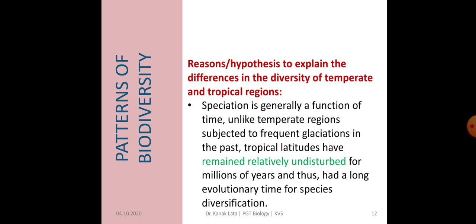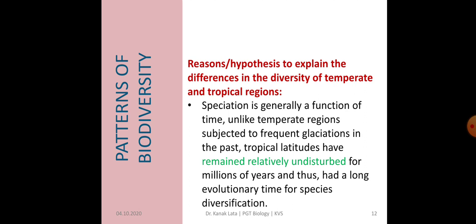Now let us see why there are differences in the biodiversity of temperate and tropical regions, or why tropical regions have greater biological diversity than temperate regions. This question is very important from the examination point of view. There are different reasons. First, tropical latitudes have remained undisturbed for millions of years, so they had a long evolutionary time for species diversification.